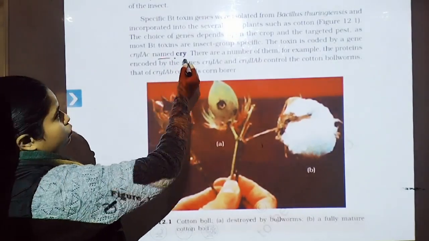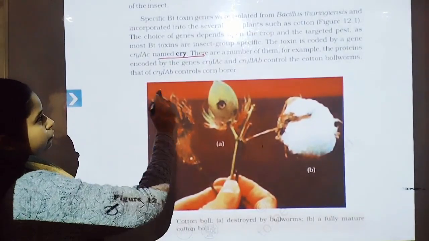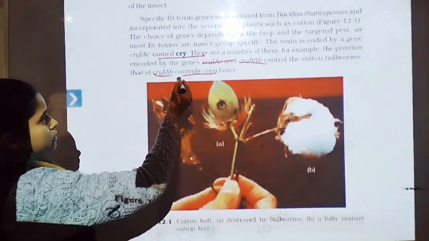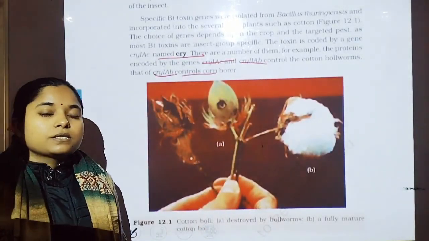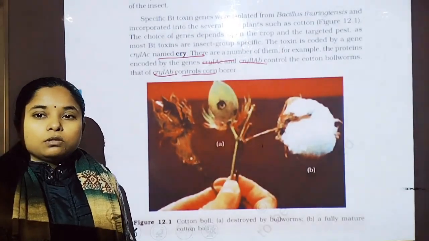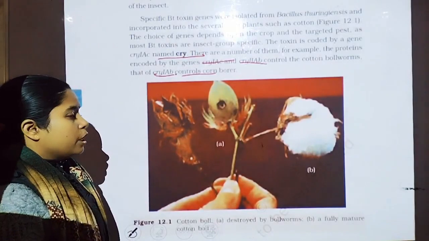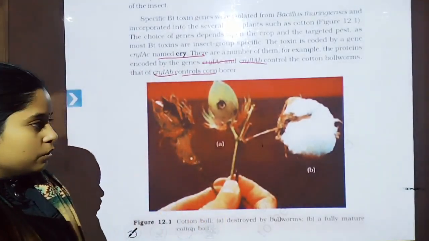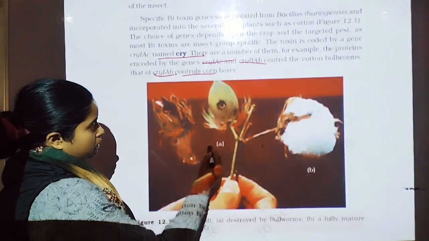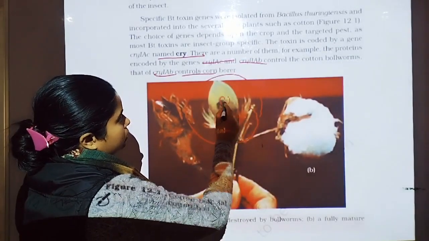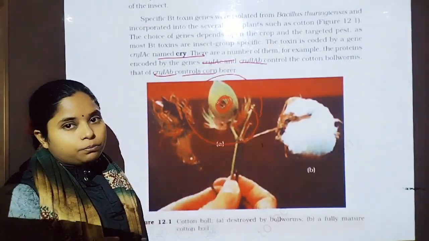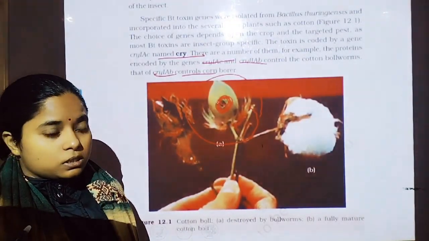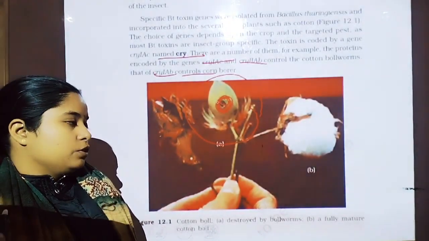There are actually three genes: cry1Ac, cry2Ab and cry1Ab. Cry1Ac and cry2Ab control the cotton bollworm, whereas cry1Ab controls the corn borers. These are the three genes which are under the cry gene only. The image shows how the larvae make a hole into the flower bud, due to which the flower does not produce cotton. So it is a major cause of less productivity of the cotton plant.